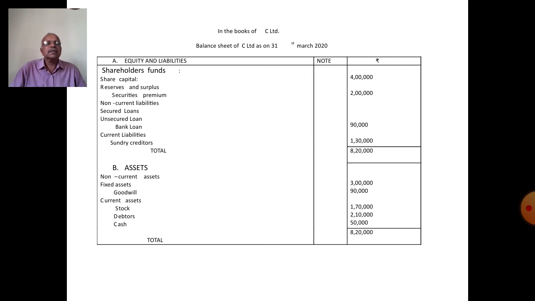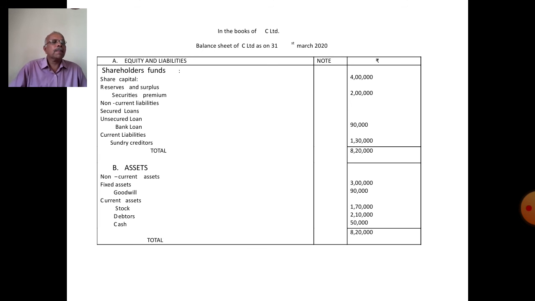In shareholders funds, the share capital, reserves and surplus, etc. The share capital, equity share capital, A Limited equity share capital, in calculation of PC that shows only amount.